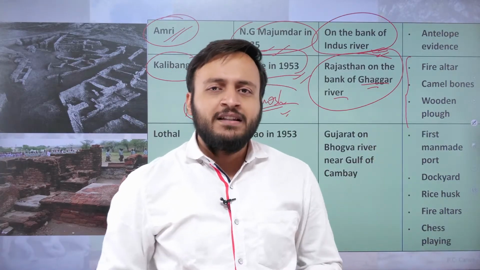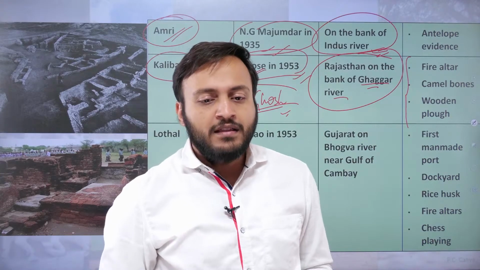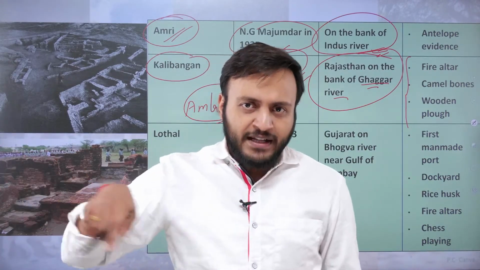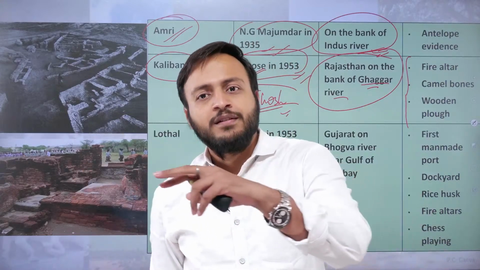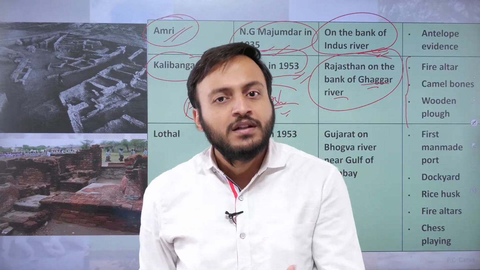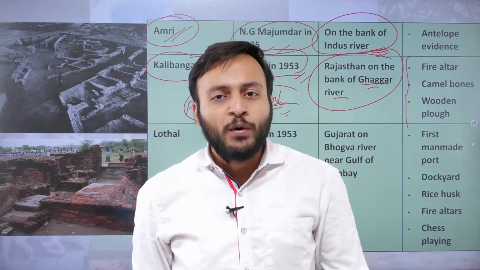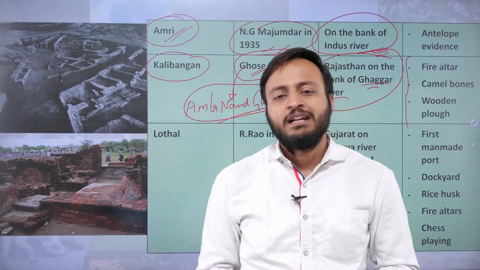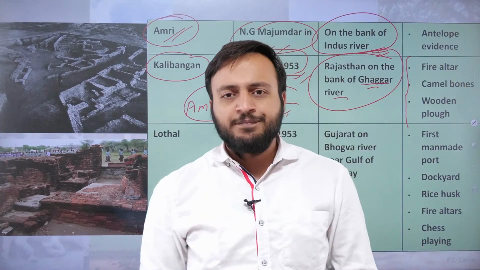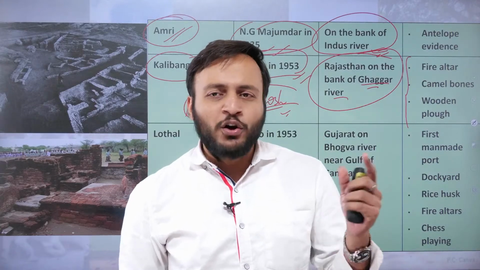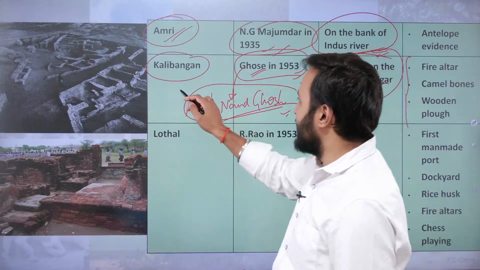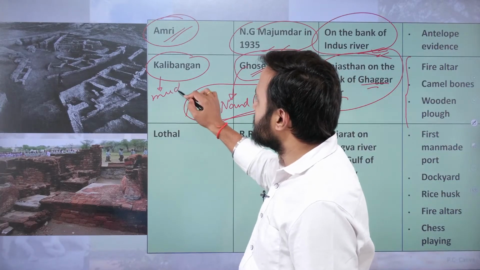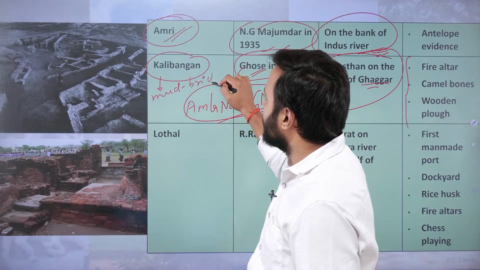Also the fire altars are present here. Okay, the wooden plowshare is found. In fact, the evidence of a field which is plowed and has the furrows made by the plowing of the wooden plowshare, that is also obtained from Kalibangan. And not just that, Kalibangan is also unique in its aspect because it was the only place where the mud bricks were used. Okay, mud bricks were used.